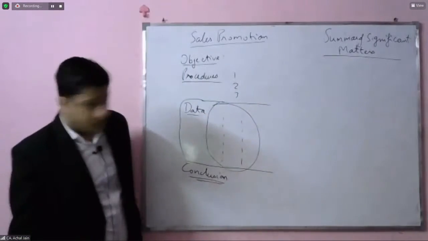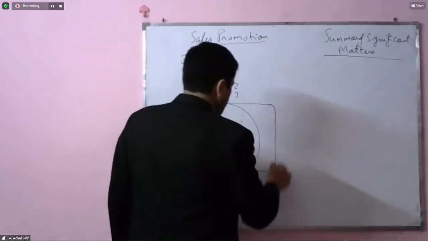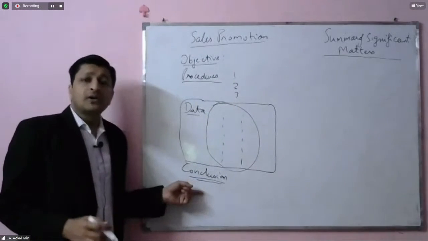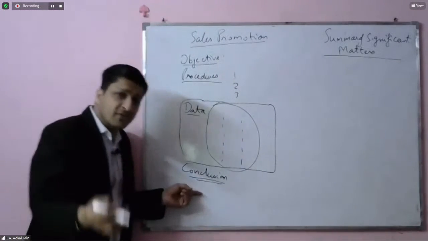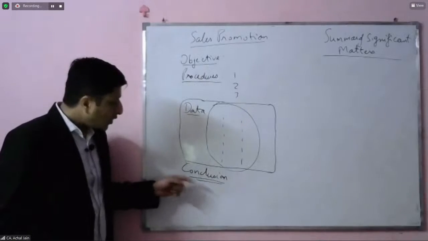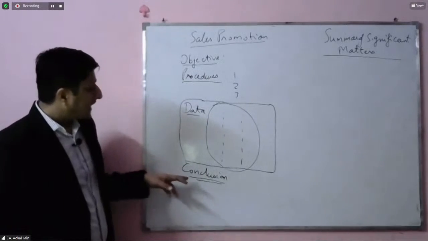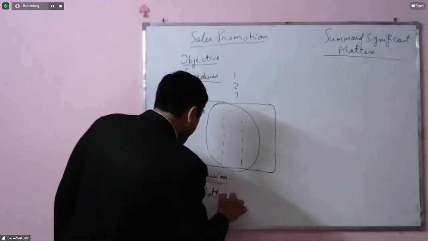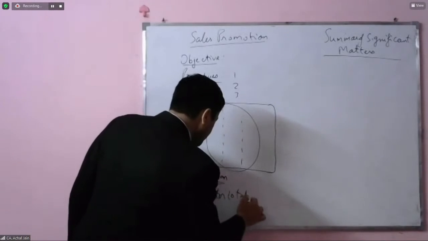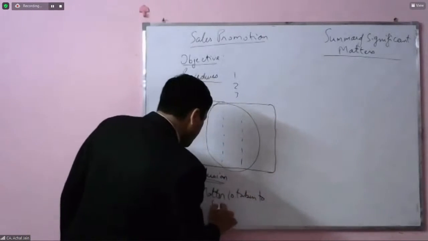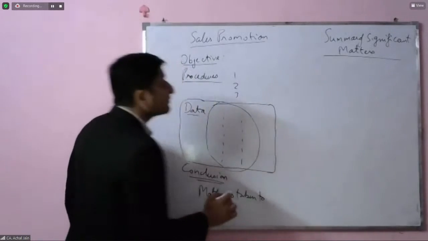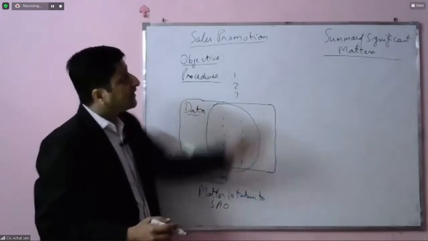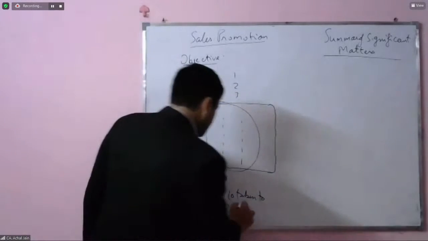Now what will the auditor do? In the conclusion, if the auditor would have any observation, auditor would say that matter is taken to summary of audit observations. Yeah, or we can say this SSM.